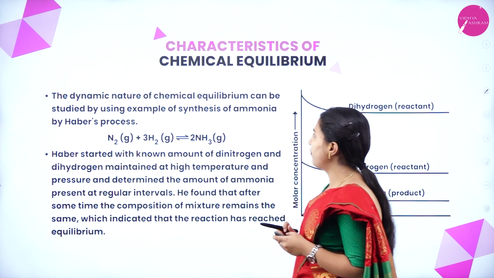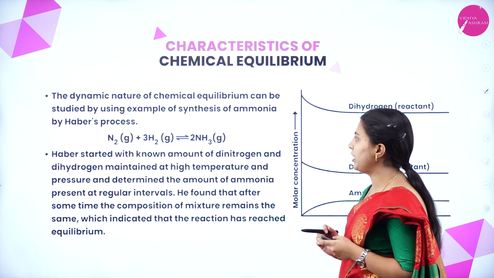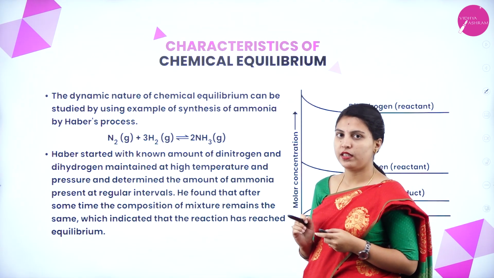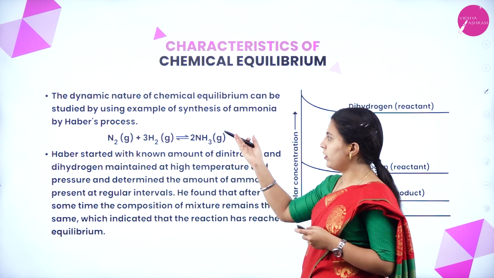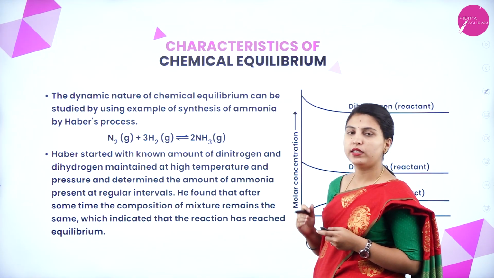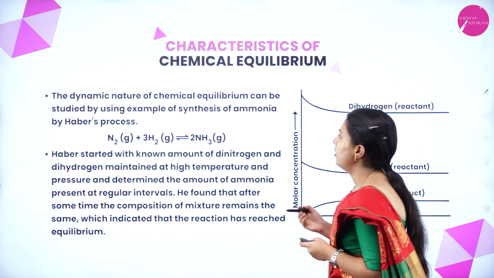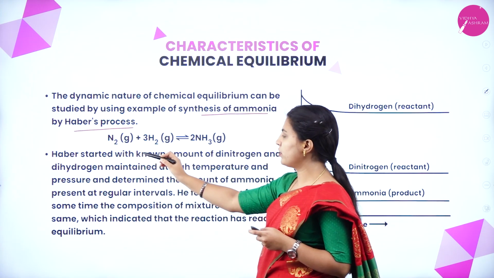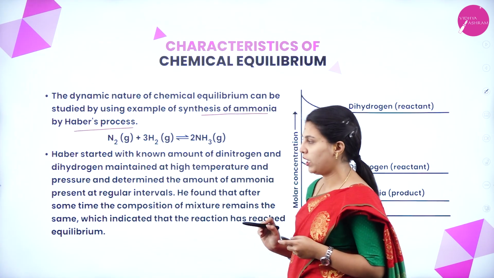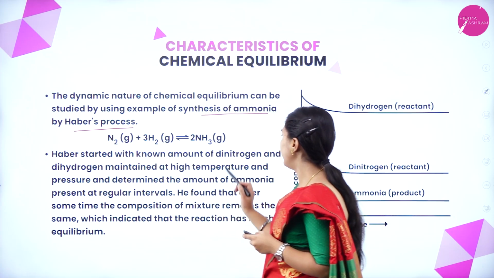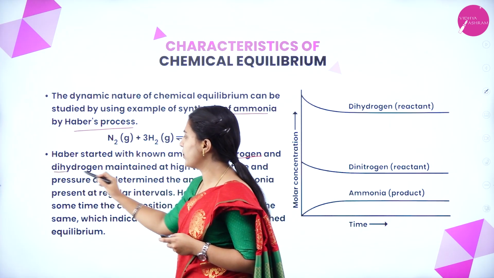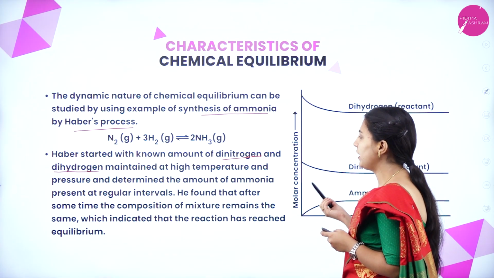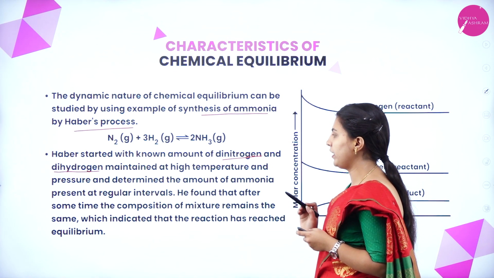The dynamic nature of chemical equilibrium can be studied by using the example of synthesis of ammonia by Haber's process. By giving a known process, they are explaining the nature of chemical processes. That is nitrogen and hydrogen will form ammonia. Haber started with known amount of dinitrogen and dihydrogen maintained at high temperature and pressure and determined the amount of ammonia present at regular intervals.